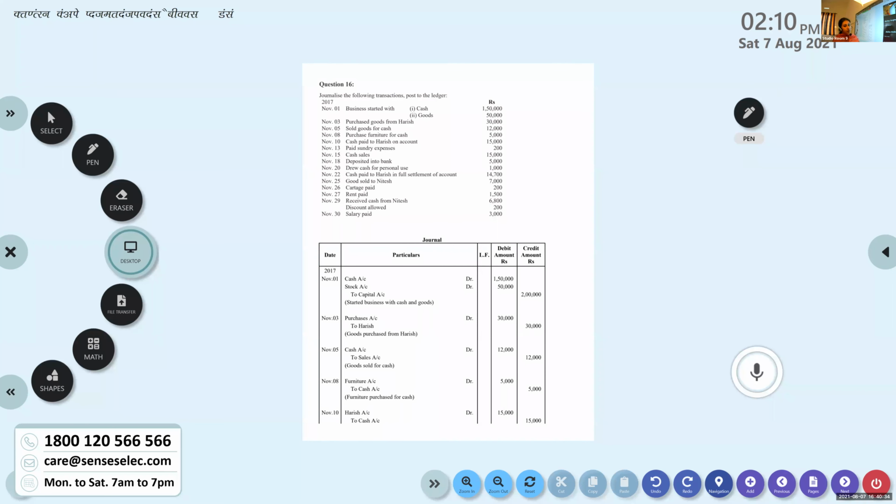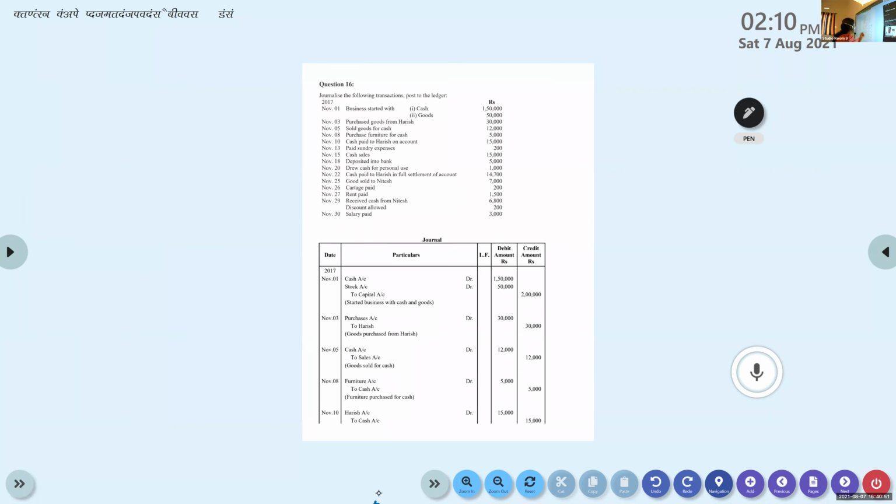So let us continue with numerical question number 16. By now your journal preparation is over. I had asked you to prepare the ledger accounts. And this first entry, cash account debtor, business started with cash and goods. You can write it as stock account. Why? Because as it is the beginning, you are starting a business with goods. So you can use the term stock account, not purchase.